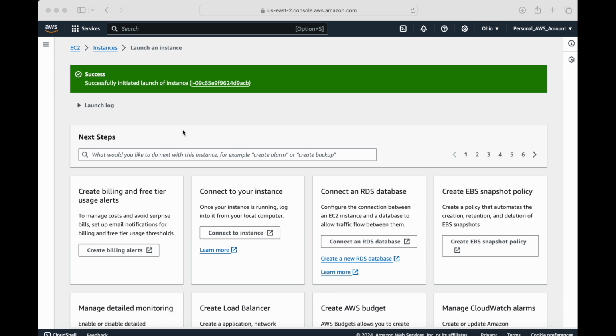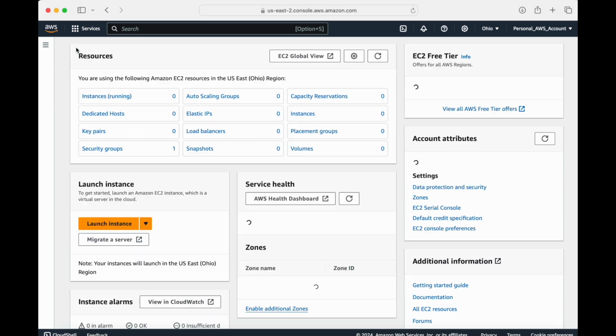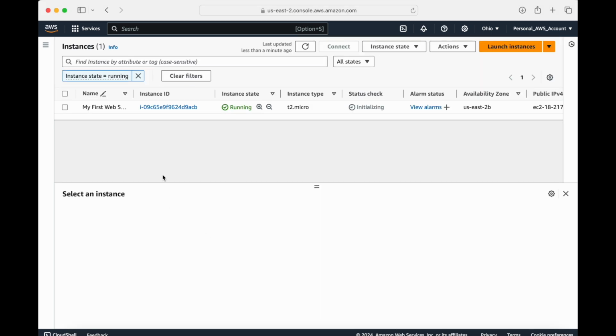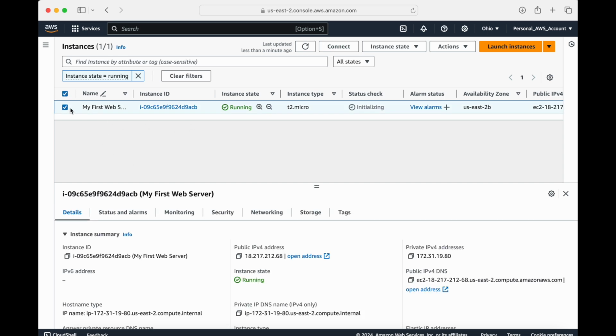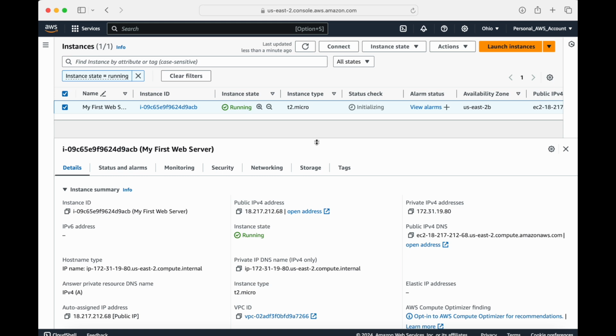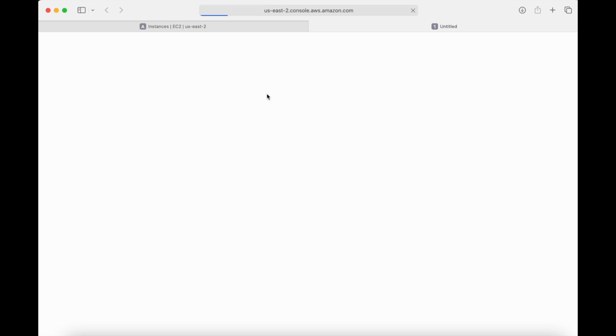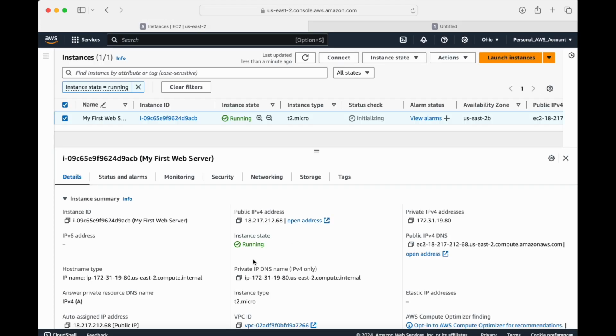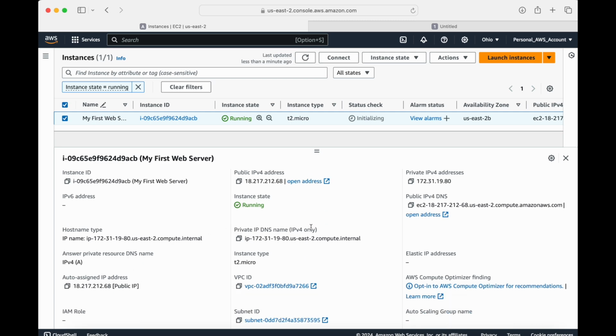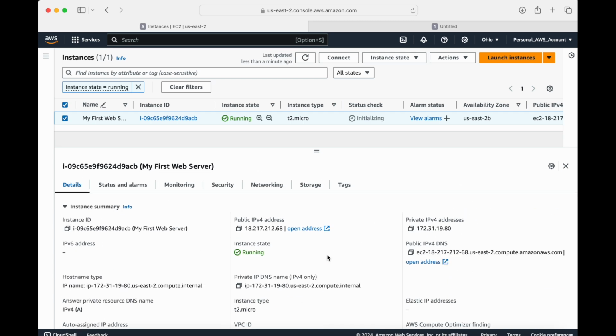So that's good. Next thing, I'm going to go back to my EC2 and look at my instances that are running. I have one instance here. I can select it and look at the instance, and in the details I can see this is the IP address. If I open this right now, it will not work because I have not enabled anything. Also, I have the host names, the private IP DNS, all the information is right here about it.